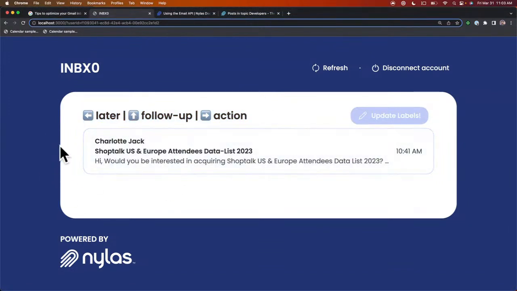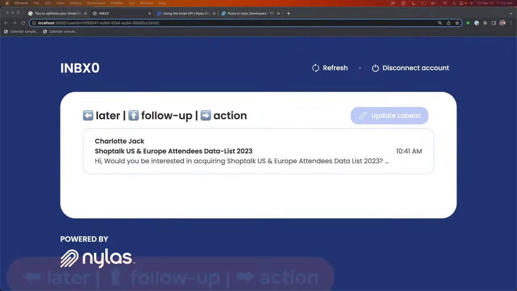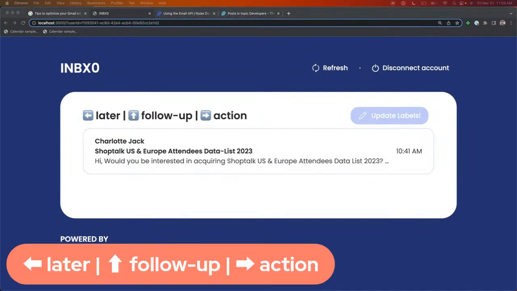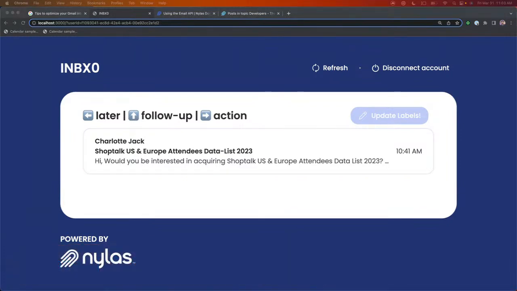The idea is you would get only one email at a time, and you would have to decide, do you want to do this later? Do you want to follow up, or do you want it to be an action? And to gamify it, we're just going to use the arrow keys. So you can do left for later, up for follow up, and then right for action. That's nice. And so let's use the keyboard then. Yeah, so you can quickly go through, assign the different labels, and then you can update the label fields in your actual inbox. For now, I'm just grabbing 5 emails, but you could do it in different sets.